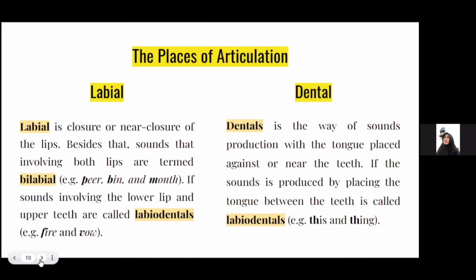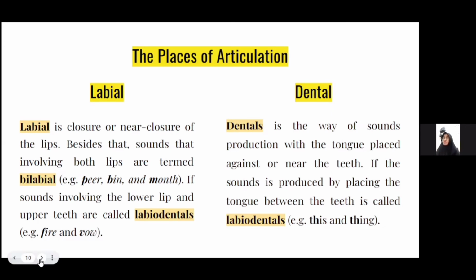The places of articulation. First, labial. Labial is closure or near closure of the lips. Sounds involving both lips are termed labial. Examples: pear, bean, and month. Sounds involving the lower lip and upper teeth are called labiodentals.